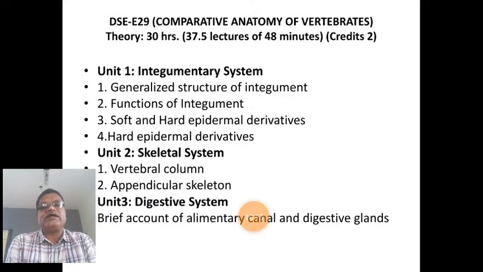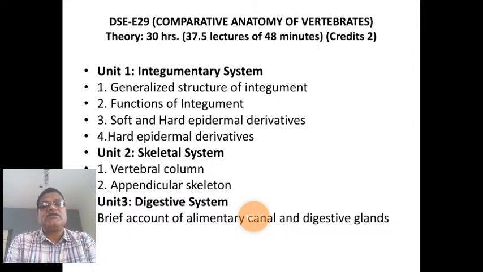Like us, through the pharynx passes the air as well as food material. Here passes the water as well as food material for digestion and respiration. Then a variety of teeth. In detail we are going to study each and every part of the alimentary canal.